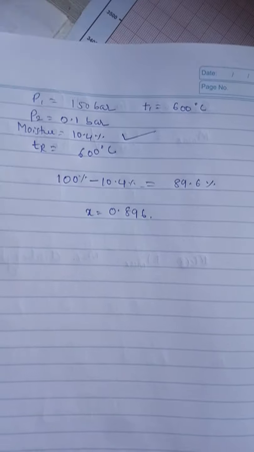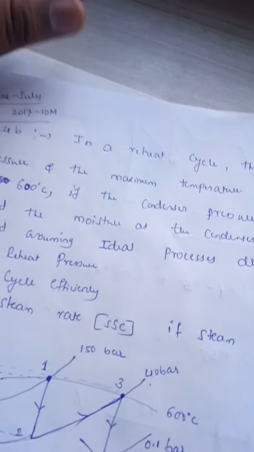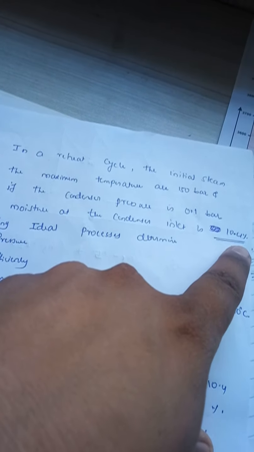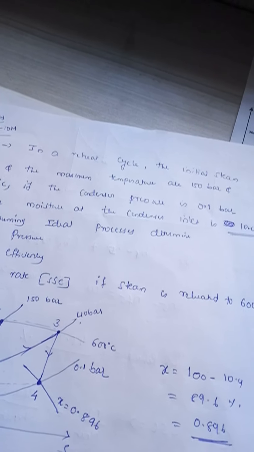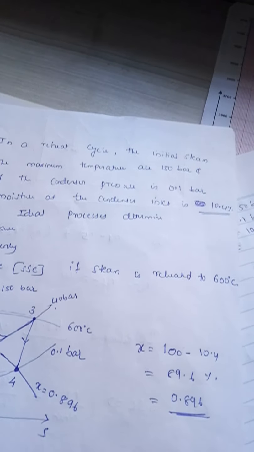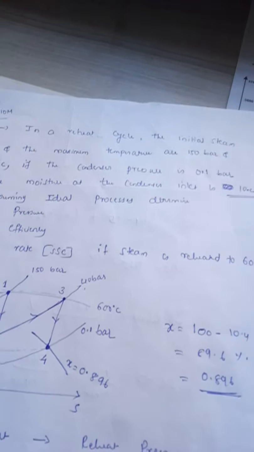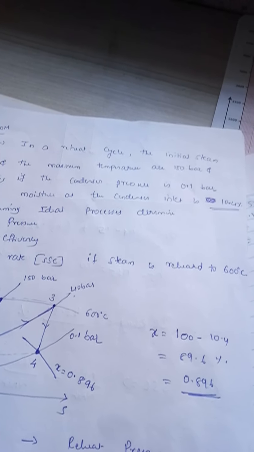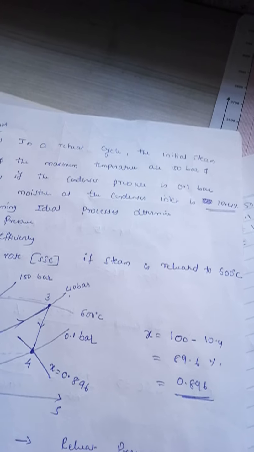Just read this line: moisture at the condenser inlet is 10.4. Sometimes he will be giving the exit of the low pressure turbine, because in the reheat case we are using two turbines, high pressure turbine and low pressure turbine. So exit of the low pressure turbine he may give as 5%.